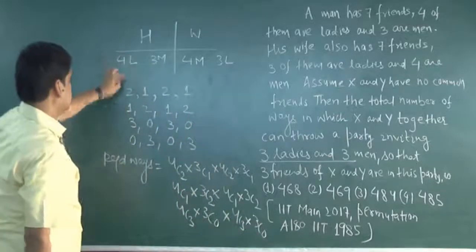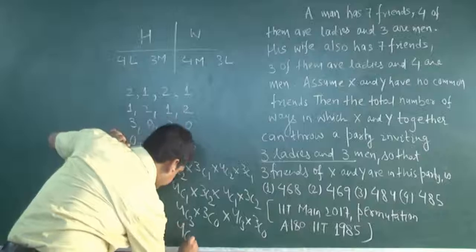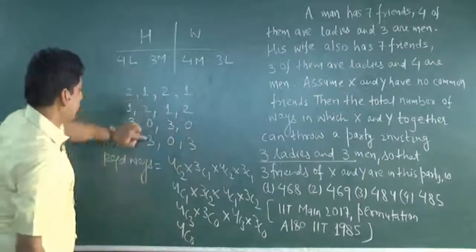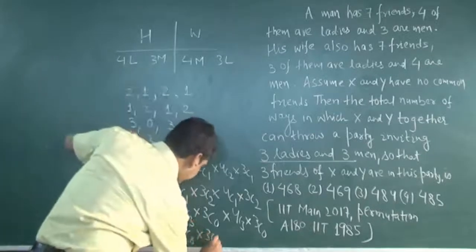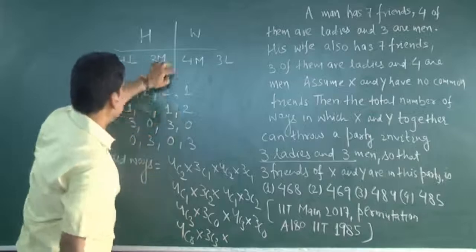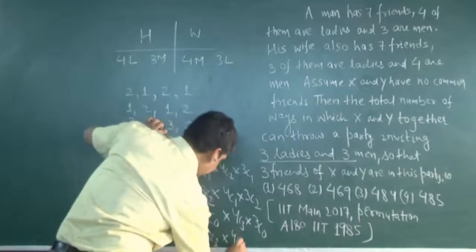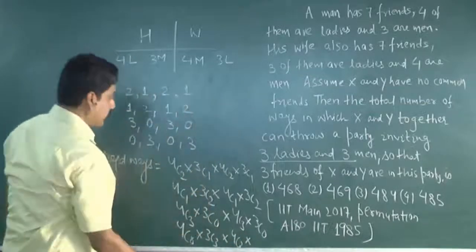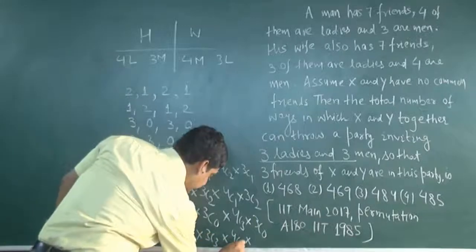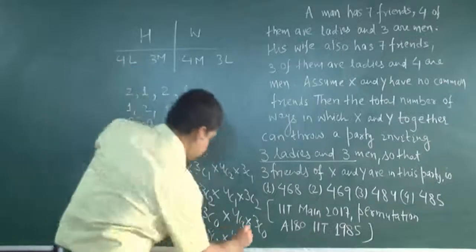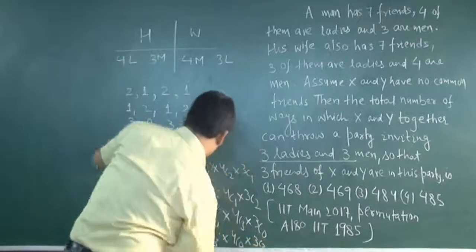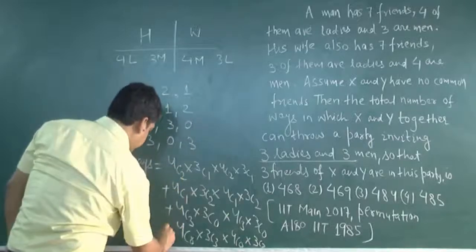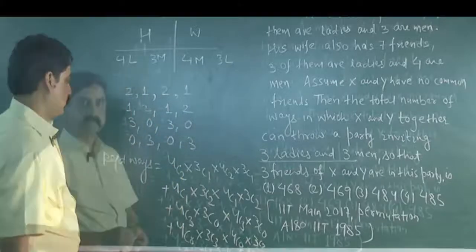The final one, 4C0, 3C3, this is 4C3. No, I think this is again 4C0 and this one is 3C3. We have to add all of them.